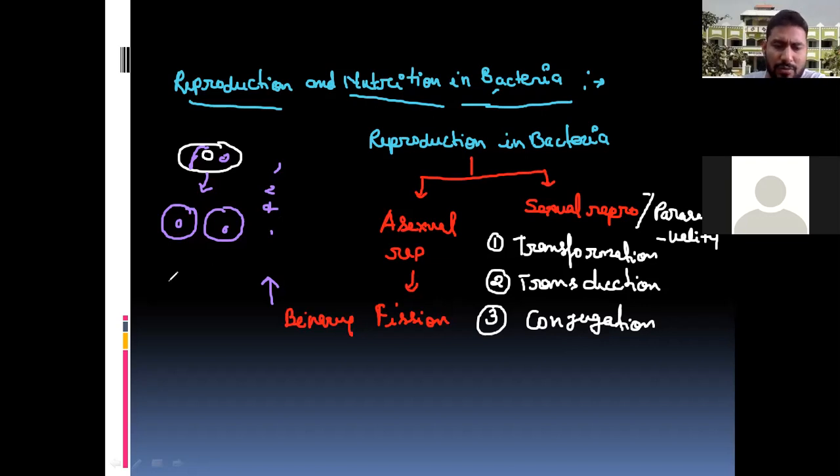Generally, E. coli, Escherichia coli, a gram negative bacterium, becomes double within 20 minutes. So the doubling time in E. coli is 20 minutes. This is binary fission. Next, we will talk about transformation, or parasexuality. That is the first one, transformation.